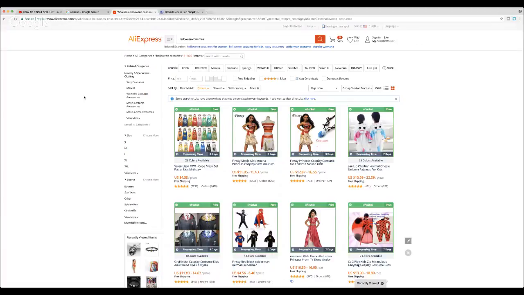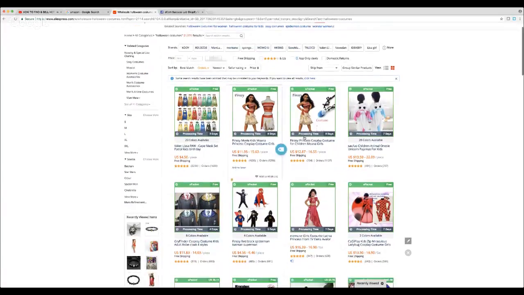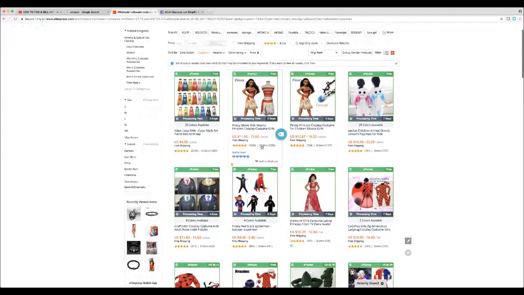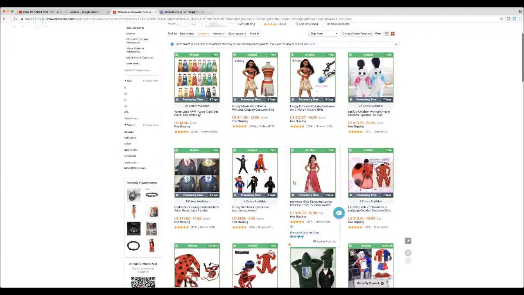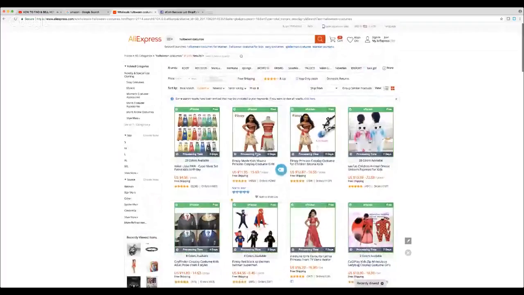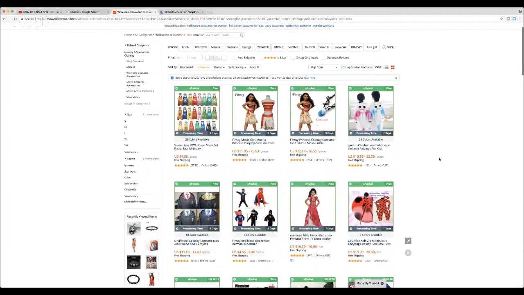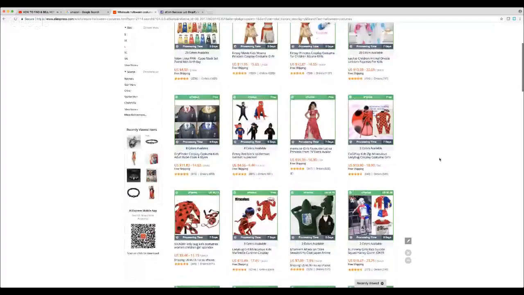So, we're browsing right here. So here's stuff going on. I'm pretty sure this is from the Moana movie. Then you have some superhero stuff right here. But you could tell, Moana is a pretty recent movie, and this is pretty much a trend. This is something that was just right around the corner, and now people are still having that in the back of their mind for the holiday season coming up. And it's a great way for you to start selling these products.